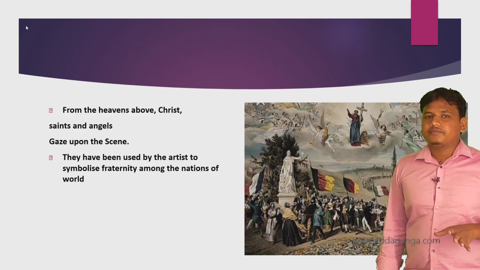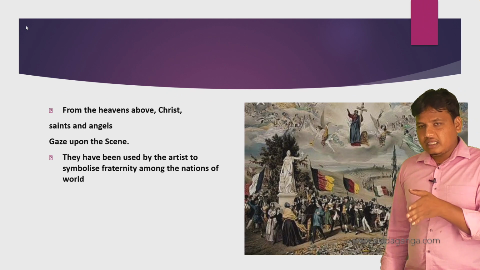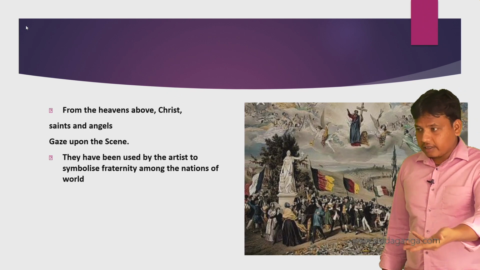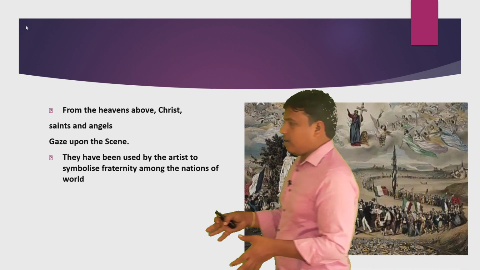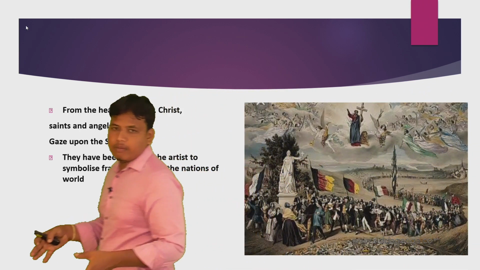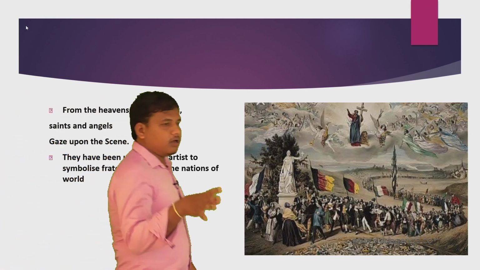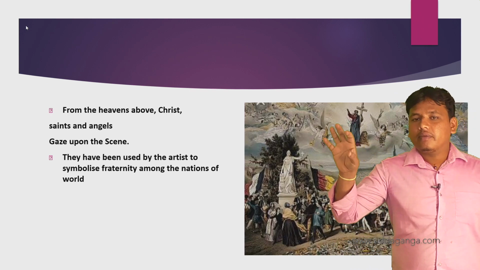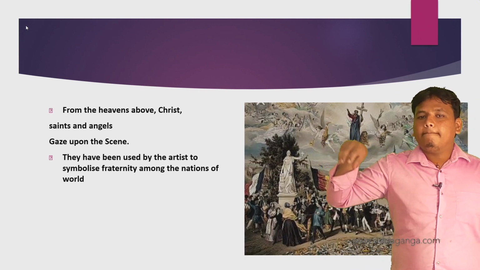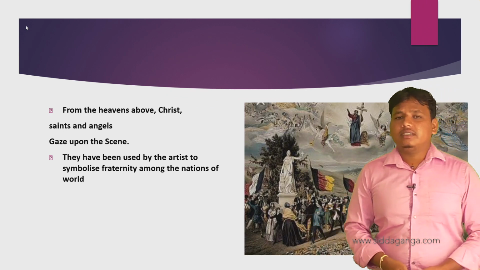And next one is from the events, Christians and angels, they were looking into the word. The word is going to make up all fraternity. All the nations of the world are going to demolish the monarchy system. Next one is